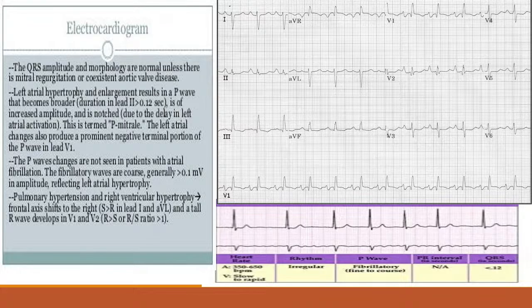In this rhythm you can see there is variable RR interval. Variable RR interval will give you a clue of the atrial fibrillation, and there is no P wave, variable RR interval, this is the atrial fibrillation, and these are the fibrillatory waves. These are not P waves, these are the fibrillatory waves. So, atrial fibrillation is there, RV enlargement is there, LA enlargement is there.